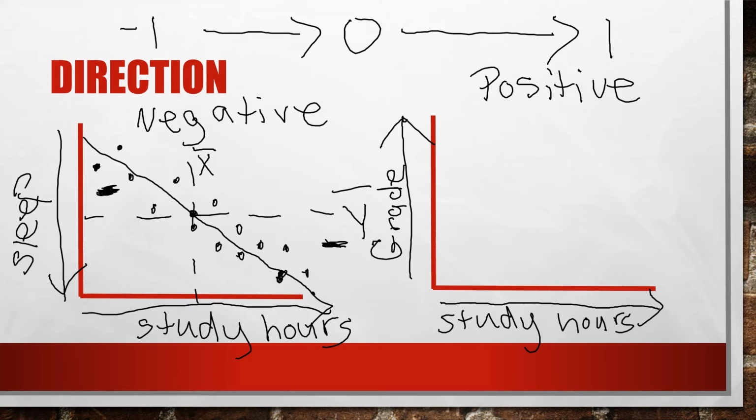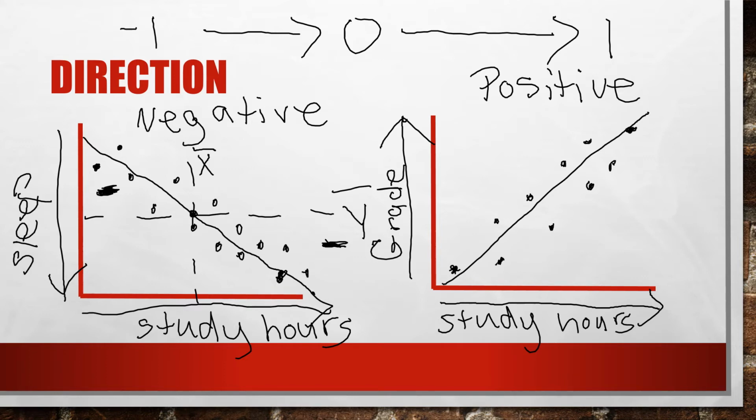And so, let's say this person doesn't study a lot, and so they have a bad grade. Or you can have someone who studies a lot and they have a high grade, and then you can have people in the middle here. So each dot represents a person, and it represents where their grade and their study hours intersect. Okay, and then you can also make a line of best fit here, kind of represent all these dots, and make a trend line. You can also call it a trend line.